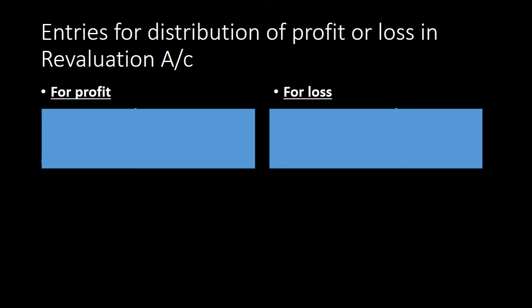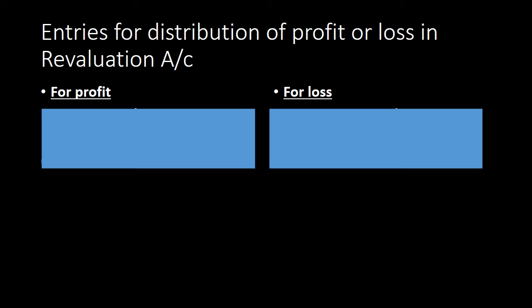Now the entry for recording the balance figure in revaluation account, or we can say for distribution of profit or loss in revaluation account. First, the entry for distribution of profit. First we must know when profit will arise.